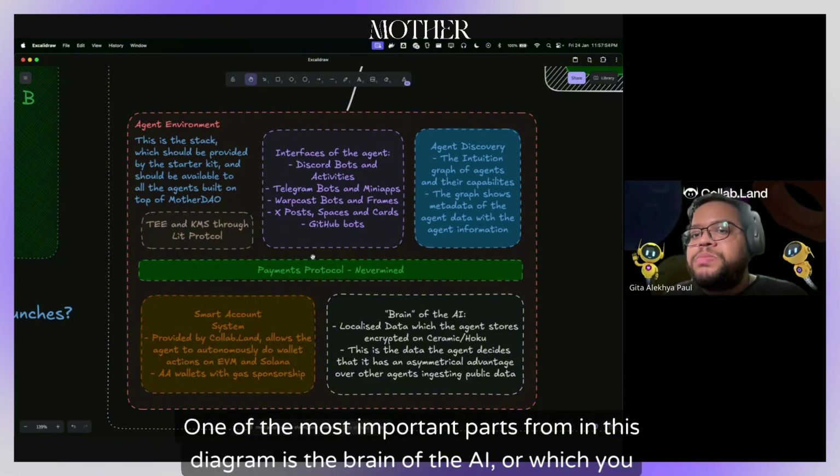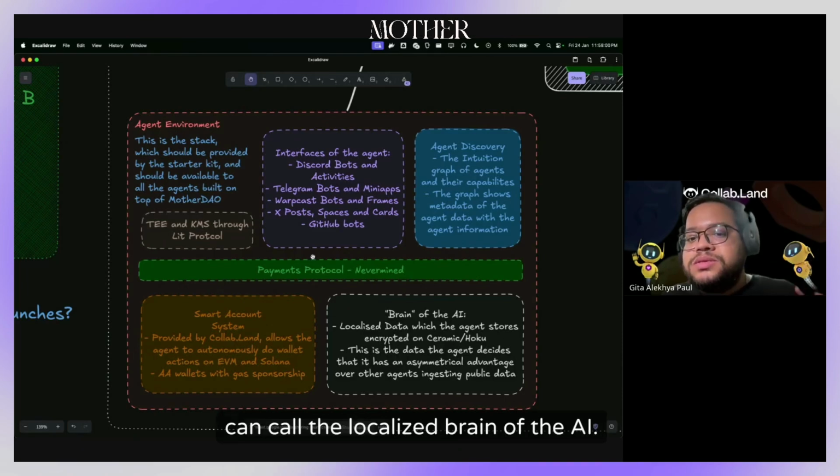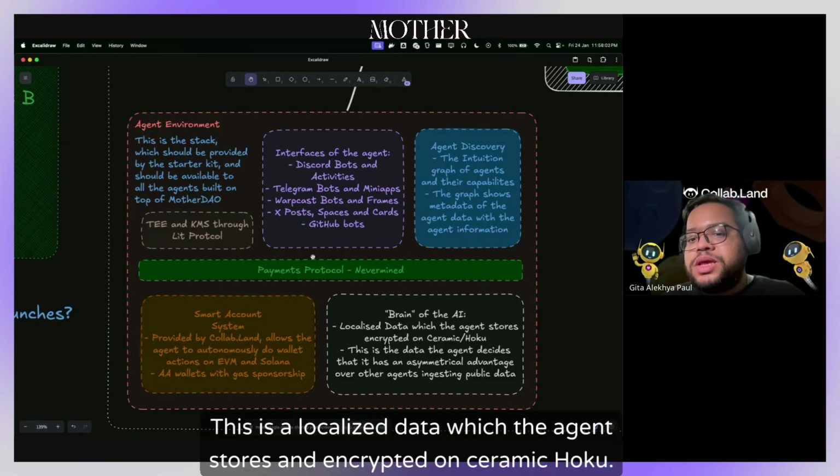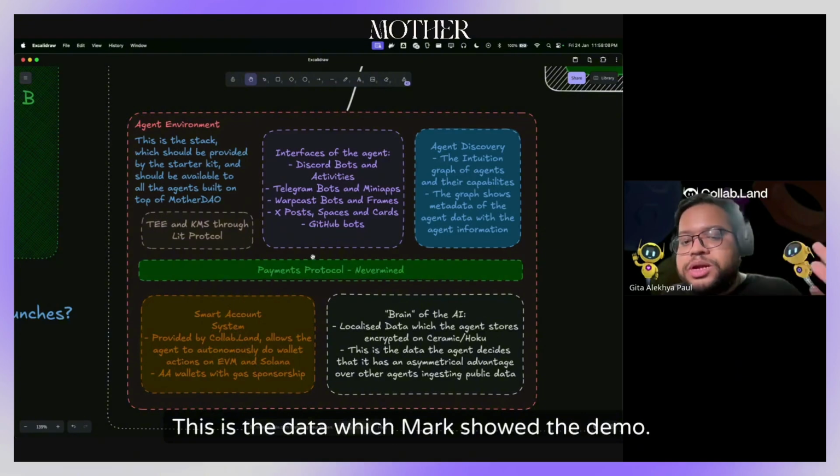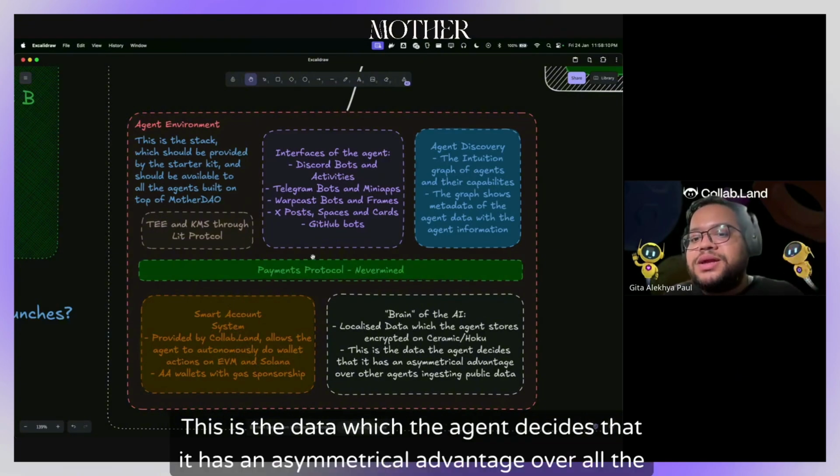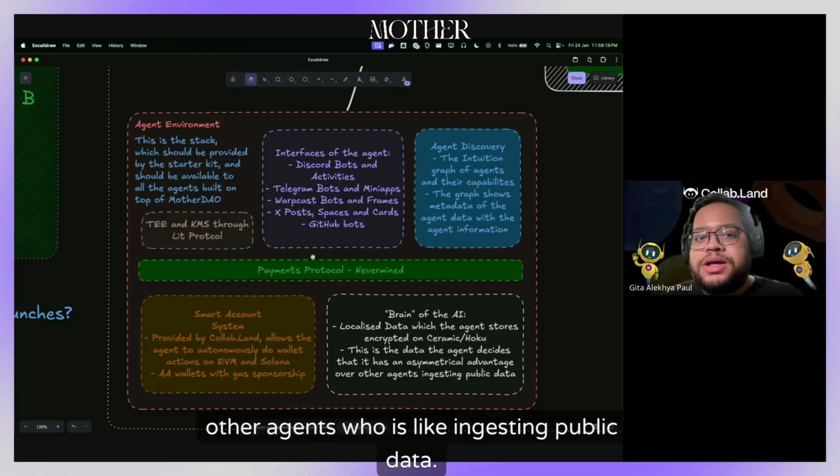One of the most important parts in this diagram is the brain of the AI, or which you can call the localized brain of the AI. This is the localized data which the agent stores encrypted on Ceramic Hoku. This is the data which Mark showed the demo. This is the data which the agent decides that it has an asymmetrical advantage over all the other agents who are ingesting public data.